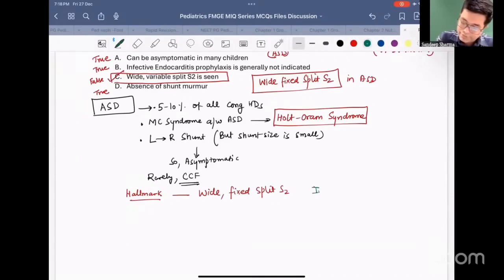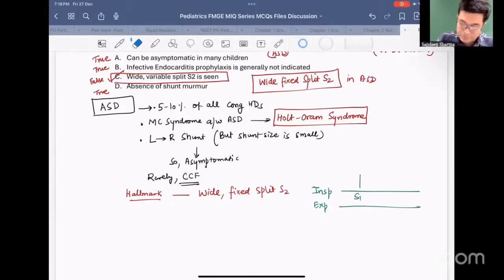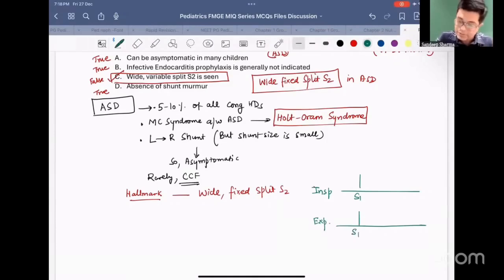I'm writing on the side: inspiration and expiration. Inspiration, this is S1. Let me put some gap between them so you can appreciate better. Expiration, this is S1. S1 is the same. What about A2 and P2? Second heart sound becomes split into two components, A2 and P2, and the gap between them always remains the same. So can you see the second heart sound has split into two components, one due to aortic valve closure, second due to pulmonary valve closure, and the gap between them becomes wide. If they show this photograph and ask you what is the likely diagnosis, it is atrial septal defect.